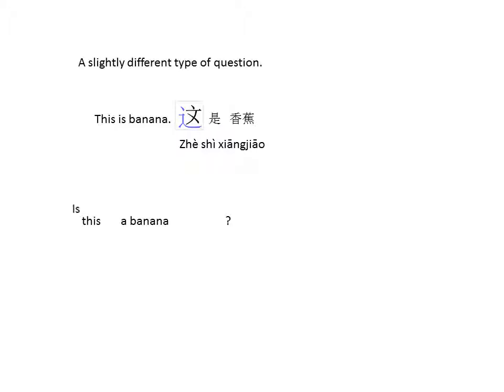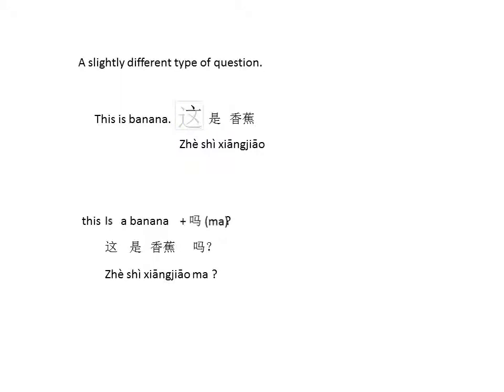Again we do the same thing. Ignore the this, just think this is a banana, and then you add a ma. So in Chinese, the question will be 这是香蕉吗?